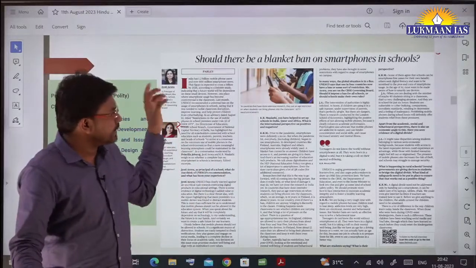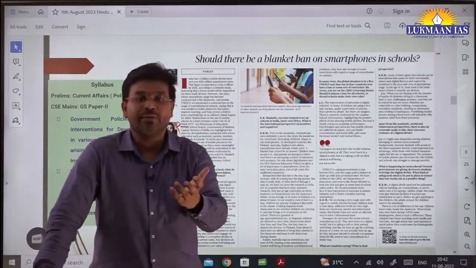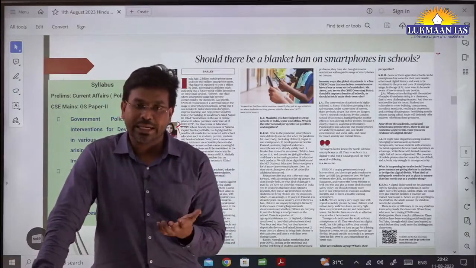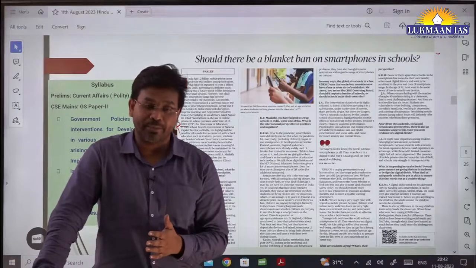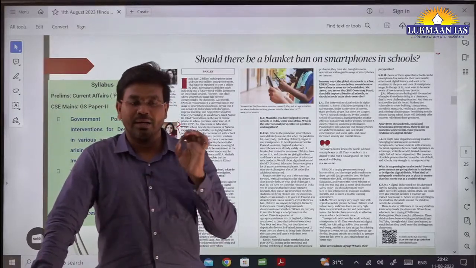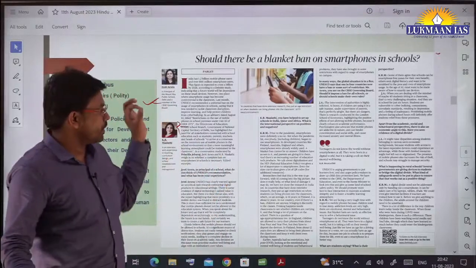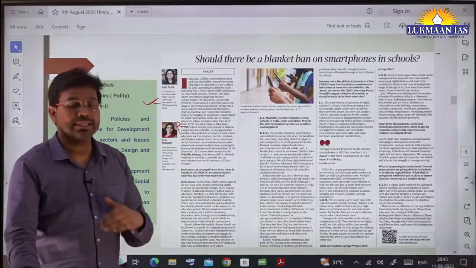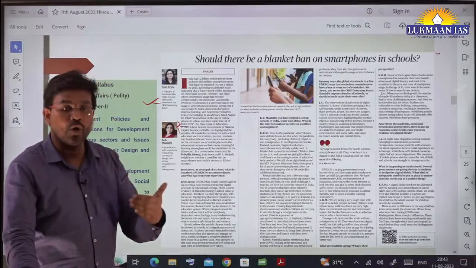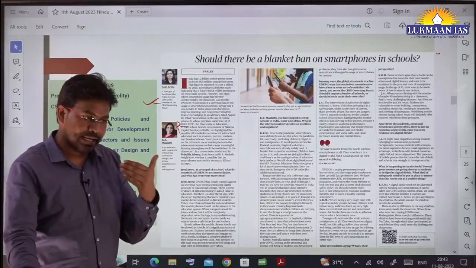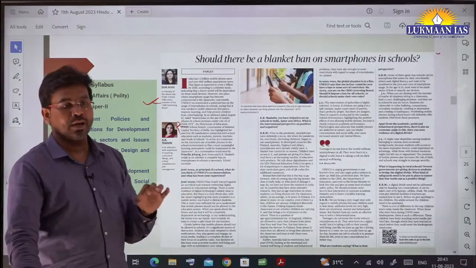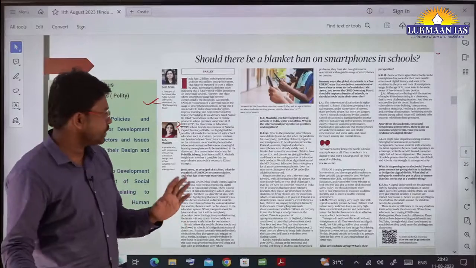However, if we provide mobile phones to each student, they are not going to focus on what is being taught in the classroom. They will be distracted every time, right? So that's why there should be some calculated or properly consulted steps that the government of India should take. And also we can come up with some kind of law or regulation that says below this year a student will not be allowed to take mobile phones in classes, right? So these are the things.